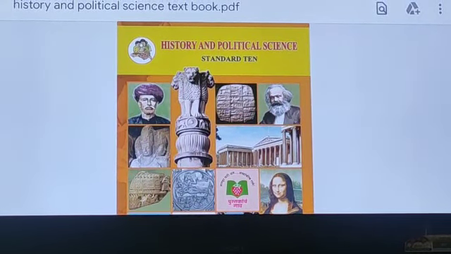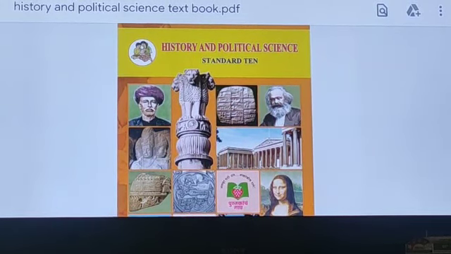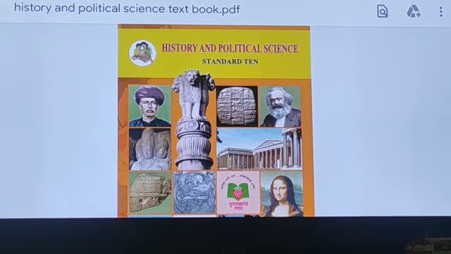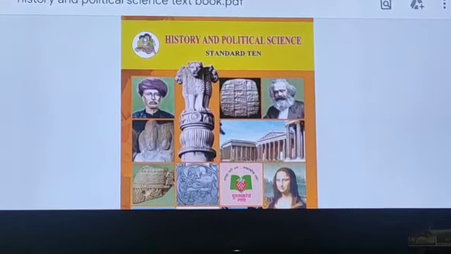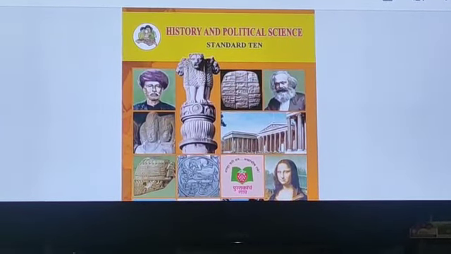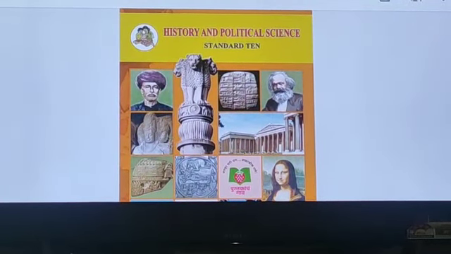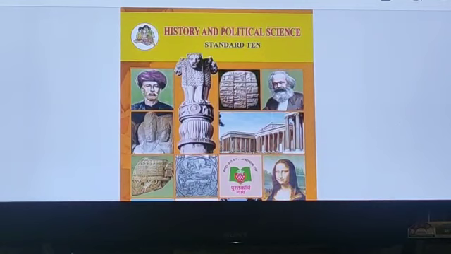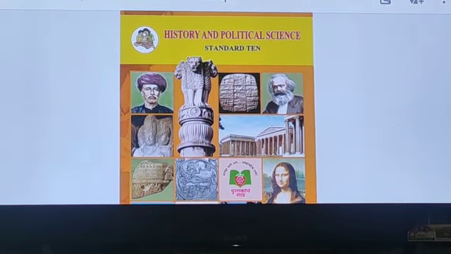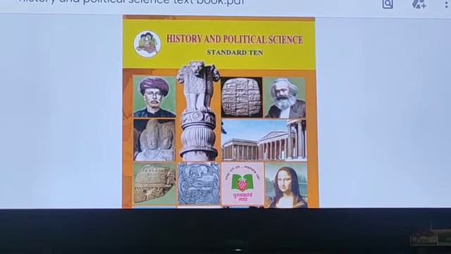First of all, students, you have history and political science, one textbook which you can see on the monitor. This textbook consists of 9 lessons of history and 5 lessons of political science. The total distribution of marks for this subject is 40. Out of this 40 marks, 28 marks are for history and 12 marks are for political science.